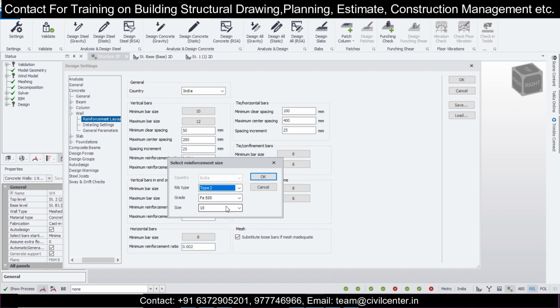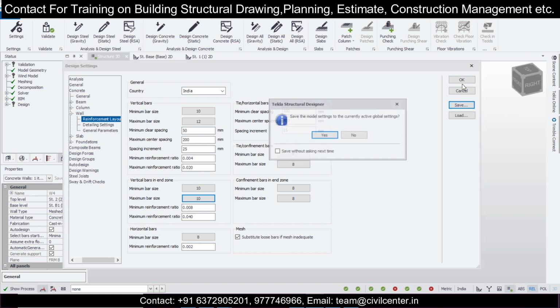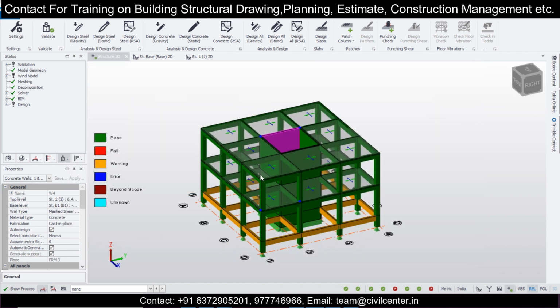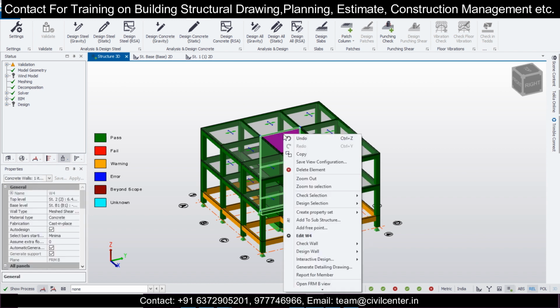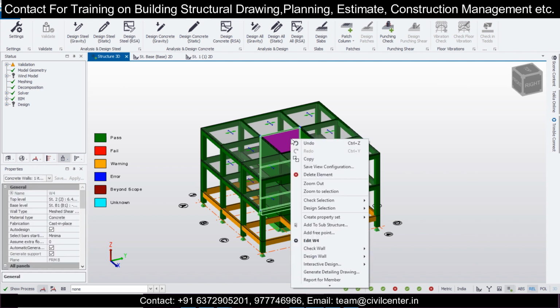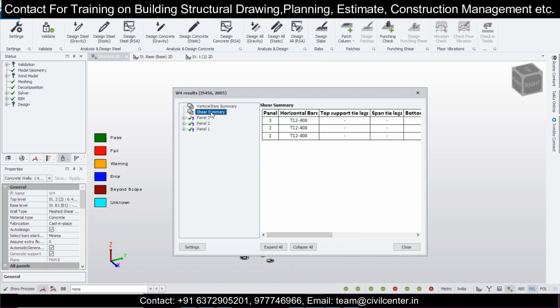So if I just change this to 10 and 10, and whether it makes any difference, let's see. Save and OK, and then select, and then right click, and then design selection static. So shear summary here 12 mm bar, so it doesn't change that.